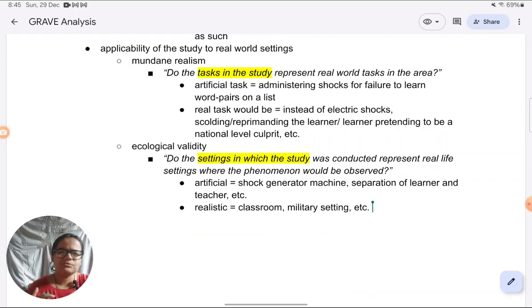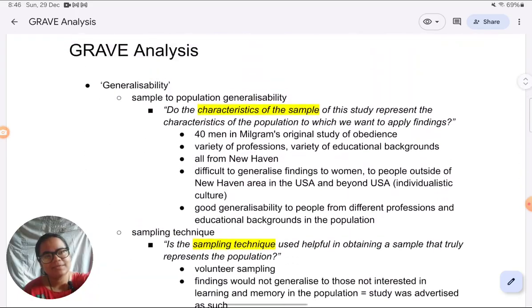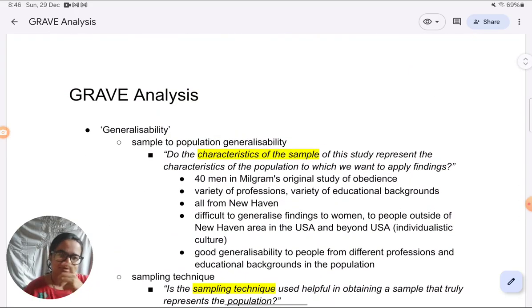They wouldn't use real arms in the study, but I'm just telling you, keeping ethics aside, that would count as a more realistic setting. We are not suggesting that the study should have been done in such a setting. We are just saying that these are real settings where obedience is seen, and the Milgram study is not close to these settings. So when it comes to generalizability analysis, these are the things we need to consider.